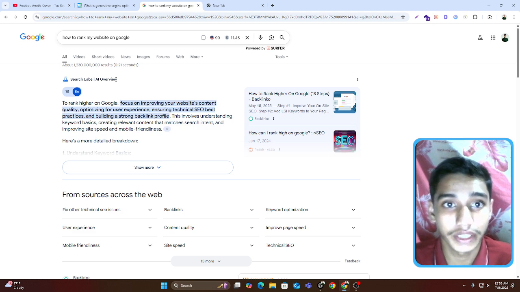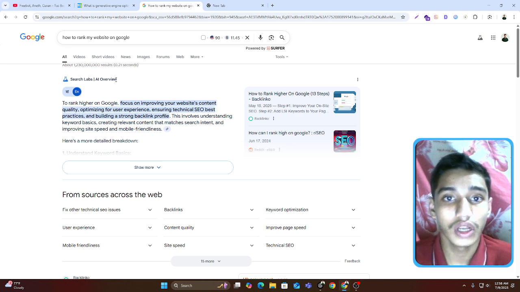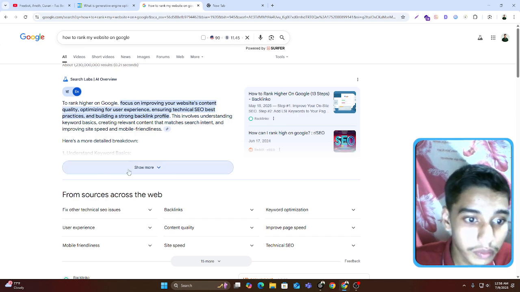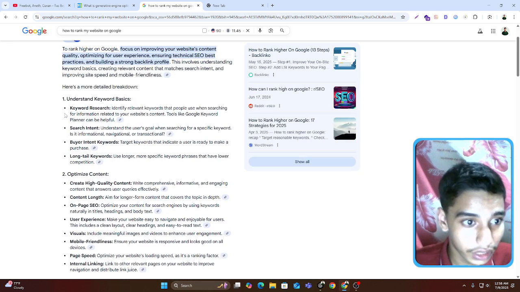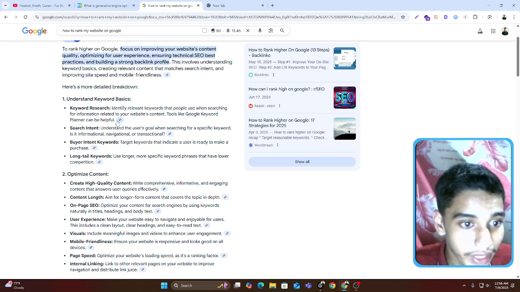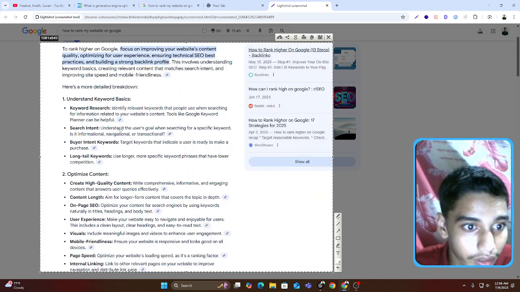Generative engine optimization is an AI trend. Lots of people now search in ChatGPT, because ChatGPT is a human-specific AI writing tool or AI collecting tool. Then when your website is ranked, I click show more, and Google explains all things step by step, but I will show some things here.